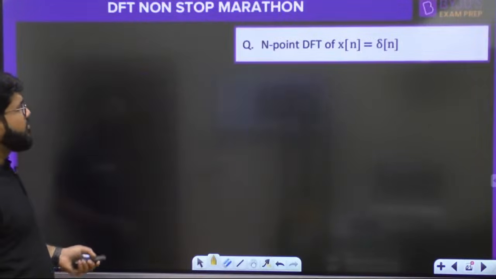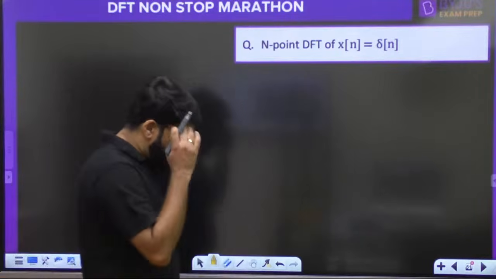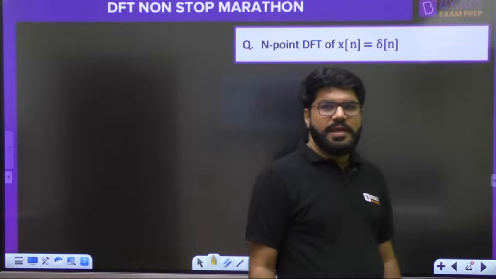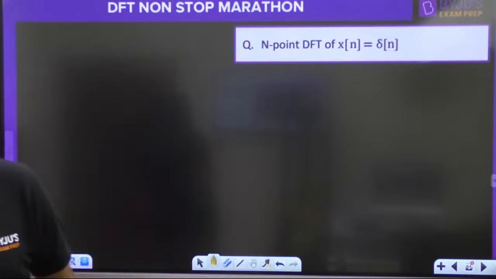Just a formality: find the N-point DFT of xn equal to delta n. You know the delta n, whatever it may be. What is the doubt in the fifth one, Kanugula? Please say it.